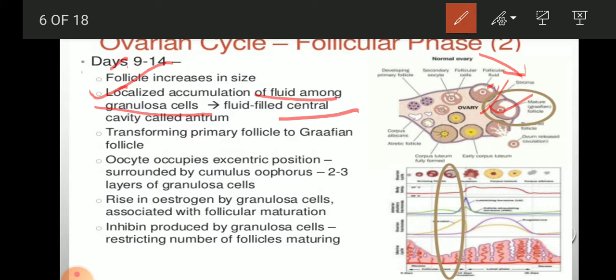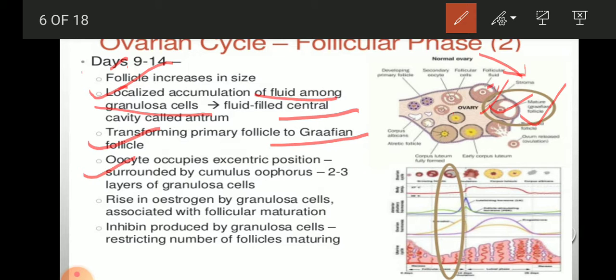It drags the oocyte or egg cell to one side, because the egg cell is going to be released. That follicular phase of the ovarian cycle is this one, encircled with the brownish color. So it transforms from a primary follicle to a Graafian follicle, because the follicle is increasing in size. We name it the Graafian follicle.